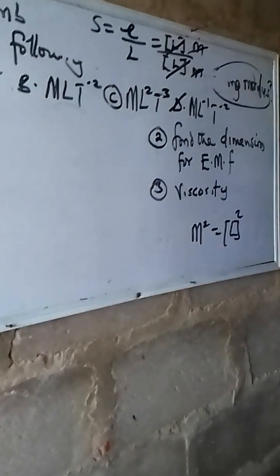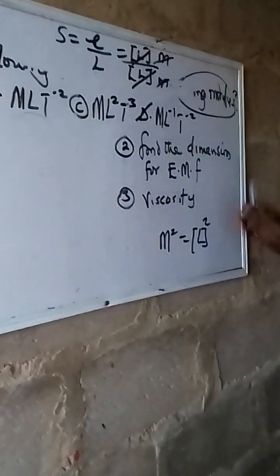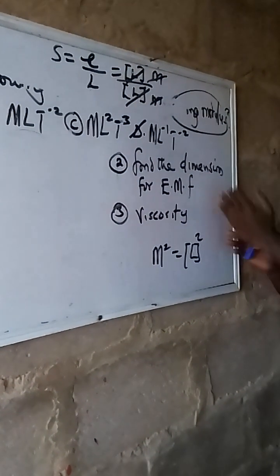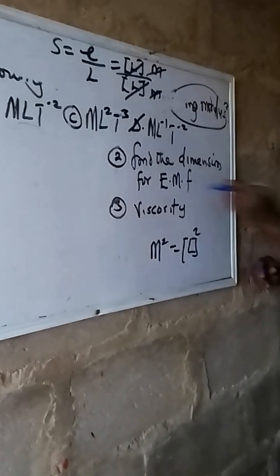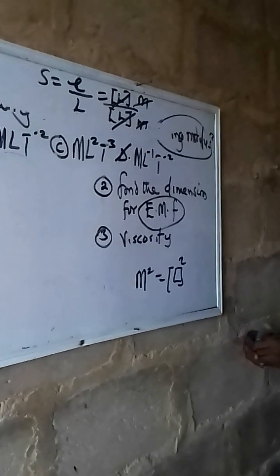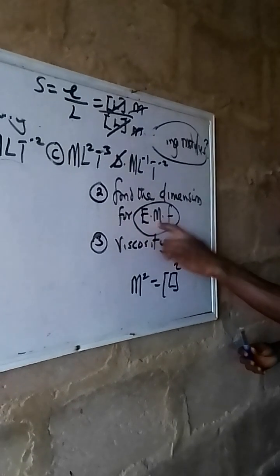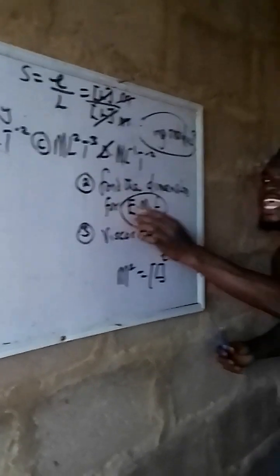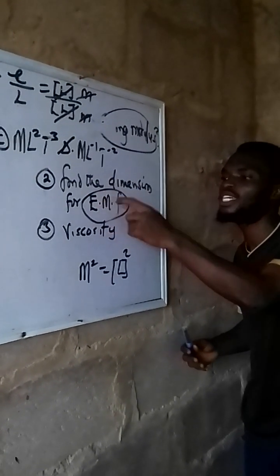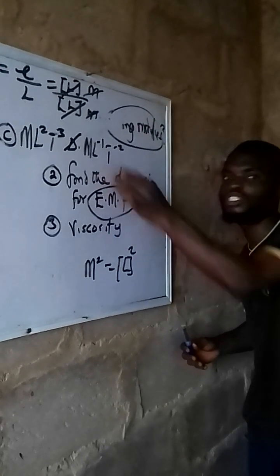I'm picking a complex one, because these are all the questions that they do ask. This is also a JAMB question. I didn't put the options because of the time factor. Find the dimension of EMF. What is even EMF? Electromotive force. E stands for electro, this motive, this force.